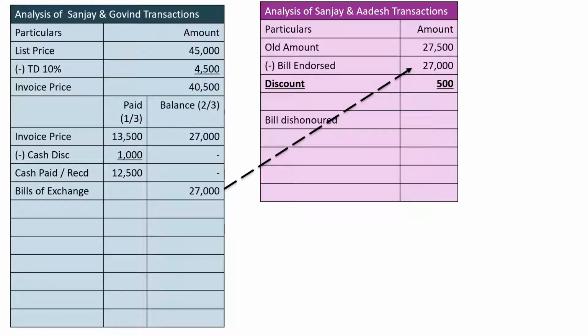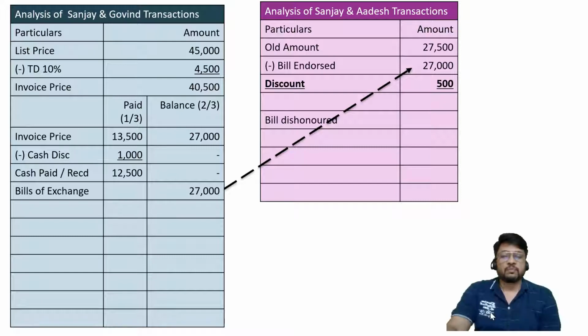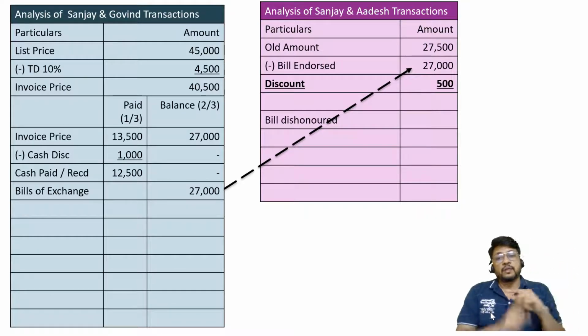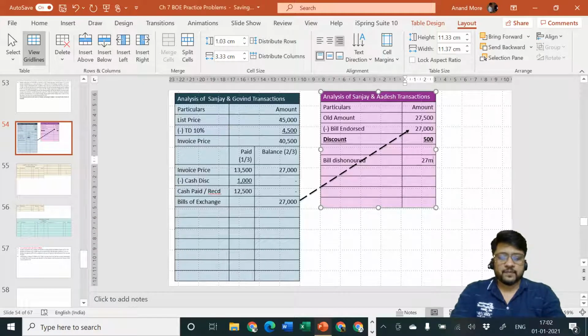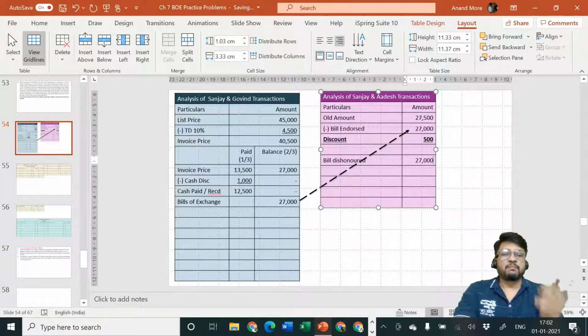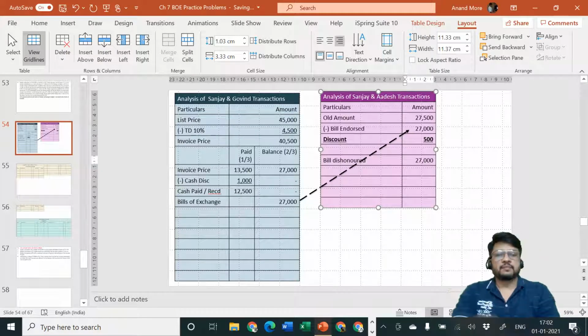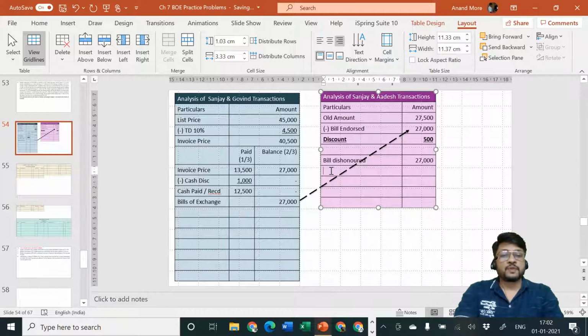I am repeating again, on the due date, Adesh is going to go and demand money from whom? From Govind. Because Adesh is the endorsee, the bill is there with Adesh, the bill is not in the cash box of Sanjay. Adesh will go to Govind, will demand money from Govind. Govind has told that I am going to dishonor the bill. Since the bill is dishonored, the amount of the bill is how much? 27,000. So that much money will be demanded by Mr. Adesh from Sanjay.